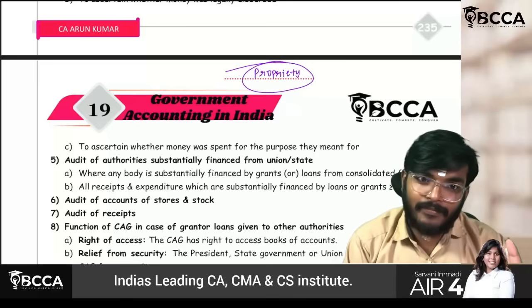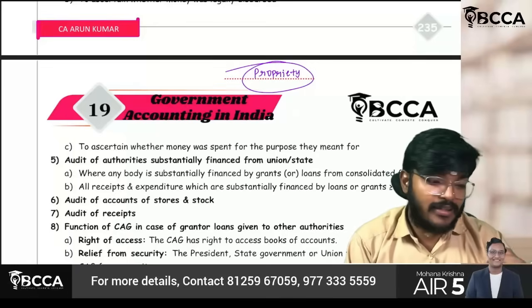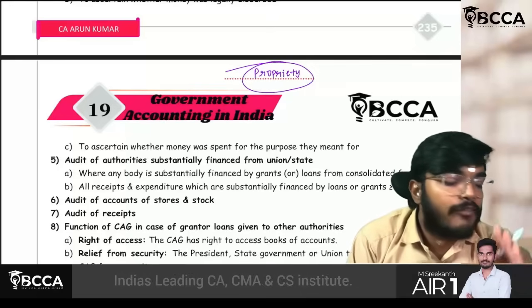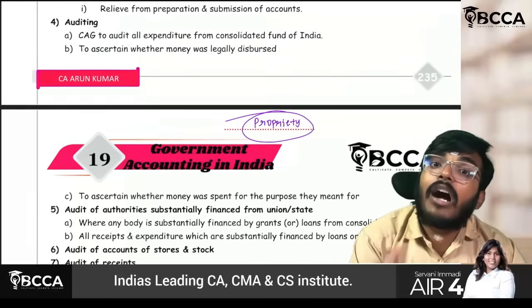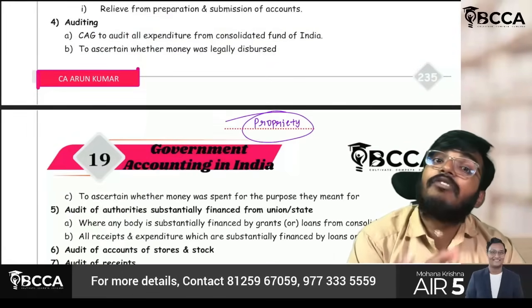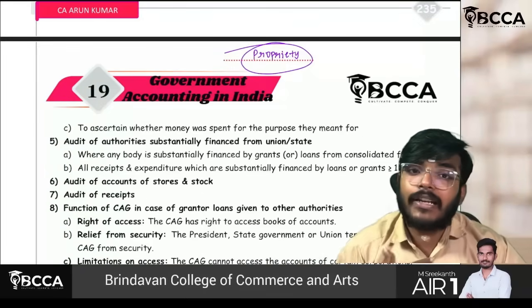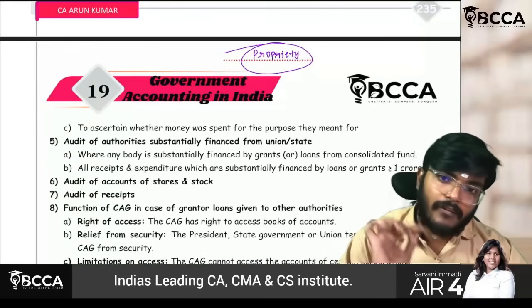But here, C&AG has to check whether whatever the expenses which they are incurring from the consolidated fund of India, whether they are getting enough approvals or not. Even after getting enough approvals also, whether they are incurring for the purpose for which they have been taken or not. Okay, fine.